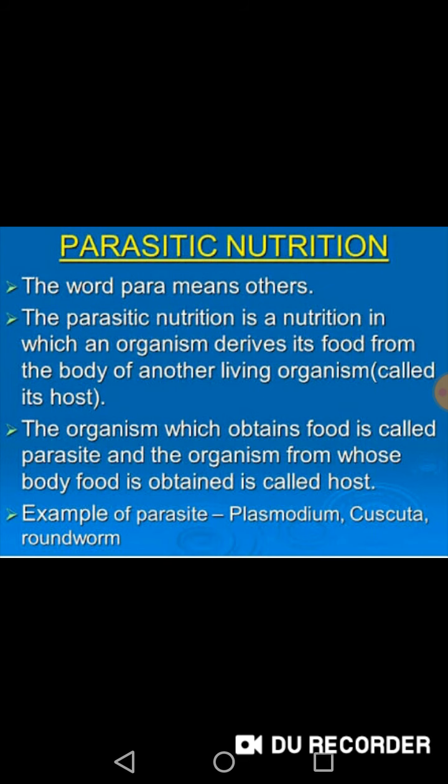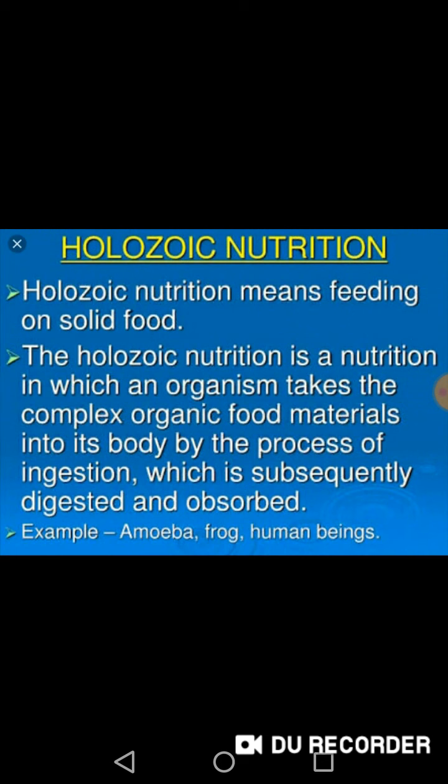Next, we are going to learn about holozoic nutrition. What is holozoic nutrition? Holozoic nutrition means feeding on solid food. Holozoic nutrition is a nutrition in which an organism takes complex organic food materials into the body. The process involves ingestion, followed by digestion and absorption. For example, amoeba, frog, human being.